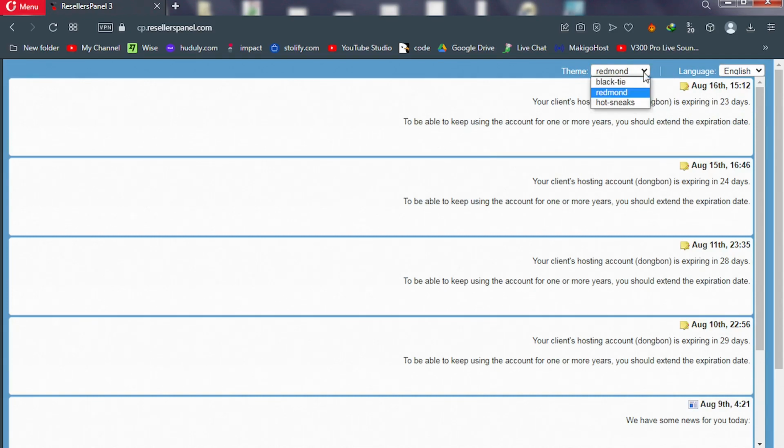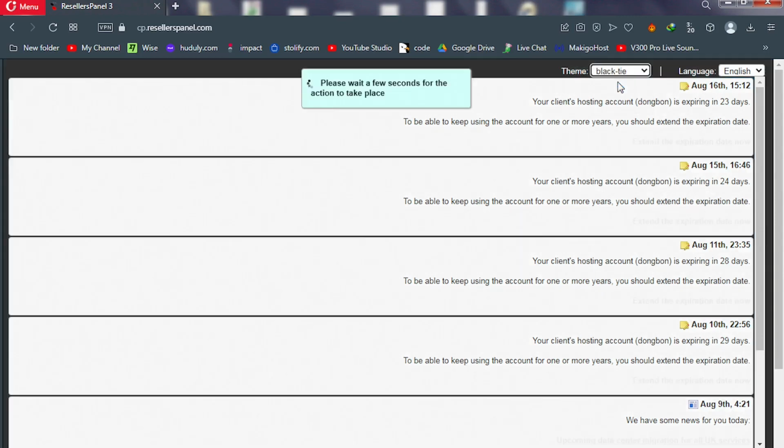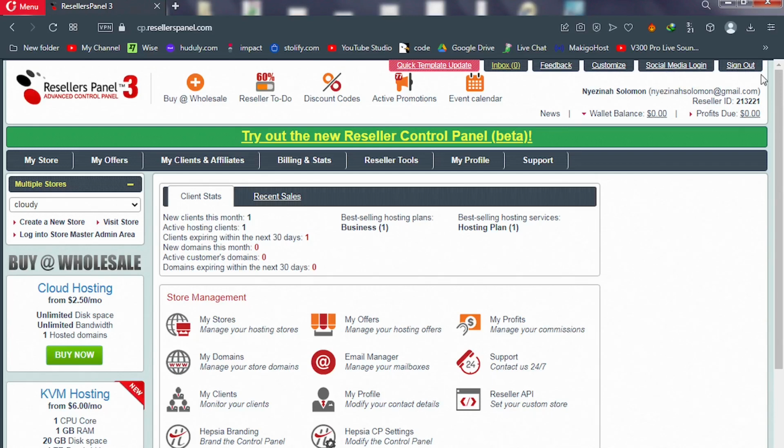So click on theme and pick your color, maybe black, like this, and your dashboard is going to change in look. Okay, you have your wallet balance. You can top up your account. You can see your wallet transactions and your profit. So your profit will be displayed here, and you have your reseller ID and your username and email.